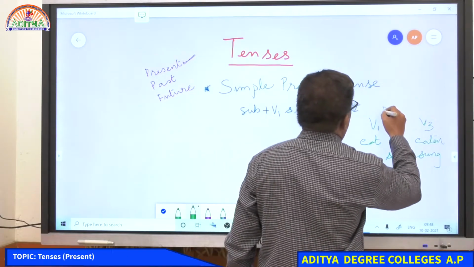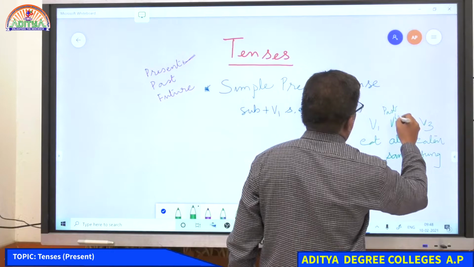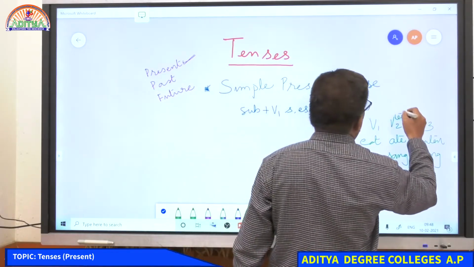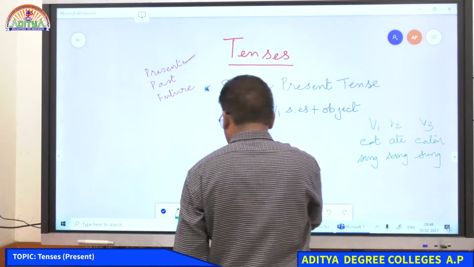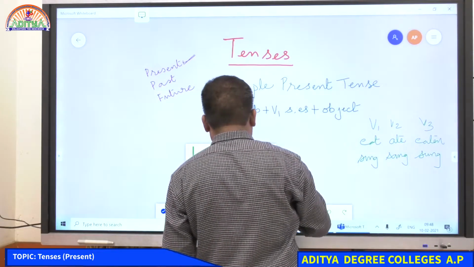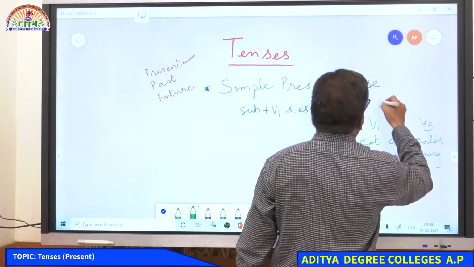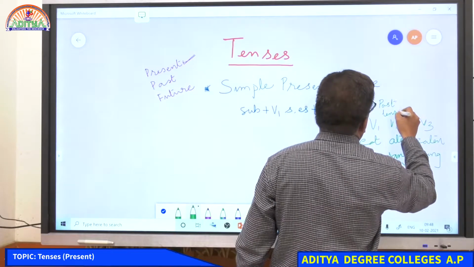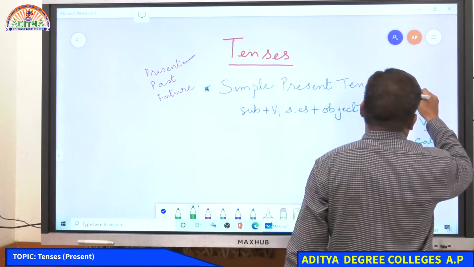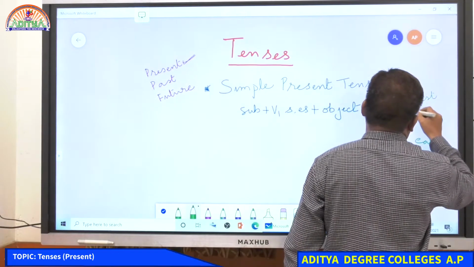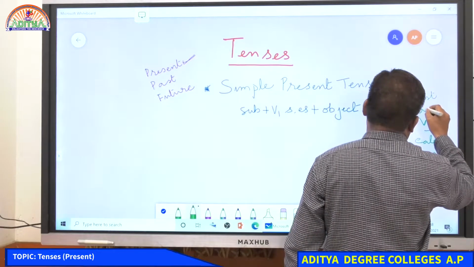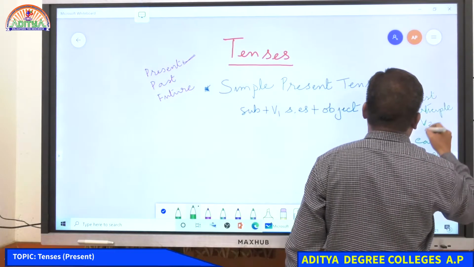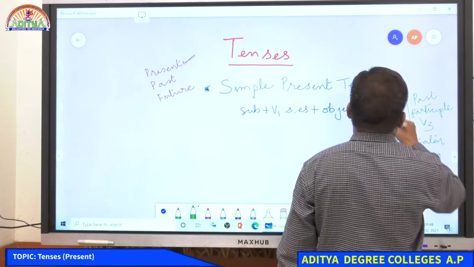The V2 is the past tense, and V3 is the past participle.